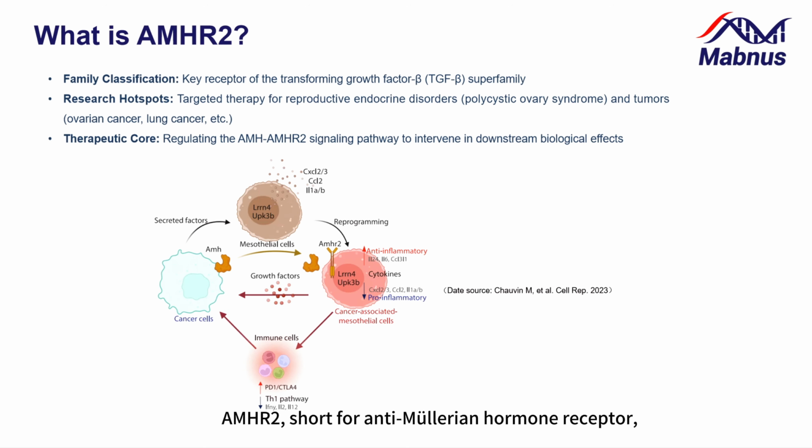AMHR2, short for Anti-Müllerian hormone receptor, is an important member of the TGF superfamily. In recent years, it has become a research hotspot due to its crucial roles in various diseases, particularly polycystic ovary syndrome, ovarian cancer, and lung cancer. Treatment strategies primarily focus on blocking the AMHR2 signaling pathway to regulate downstream biological effects.